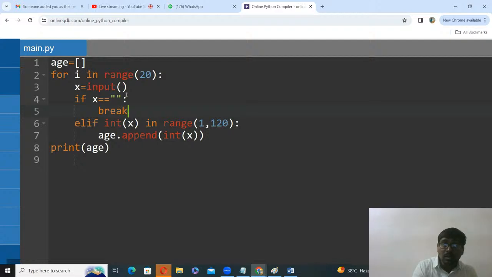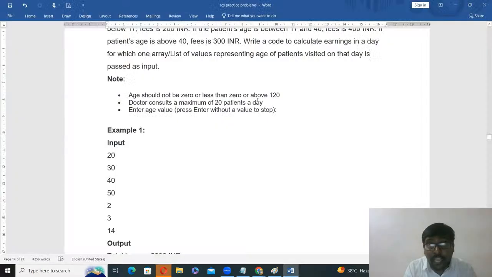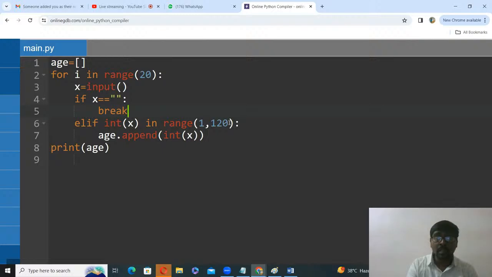Suppose x is not empty, which means I entered some value in string format, so I convert it into an integer. If it is in the range 1 to 120, then only I am adding it. Anything above 120 is not accepted. So up to 120 is accepted, range 1 comma 121.